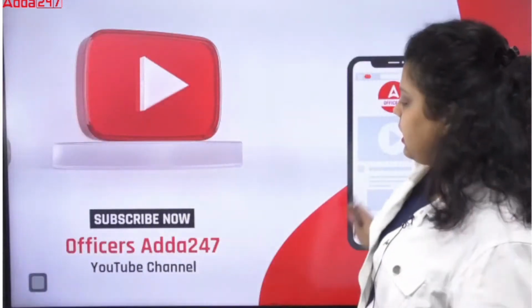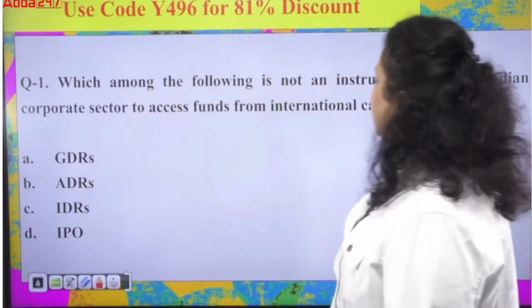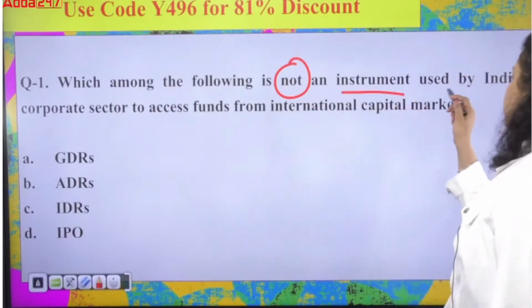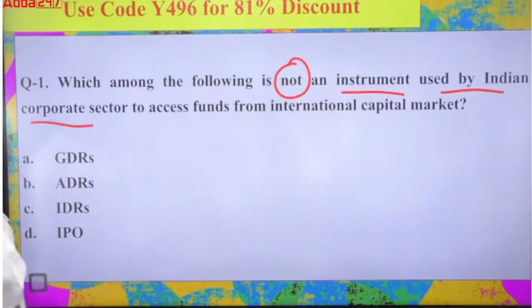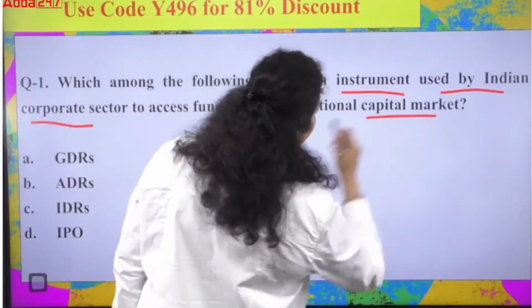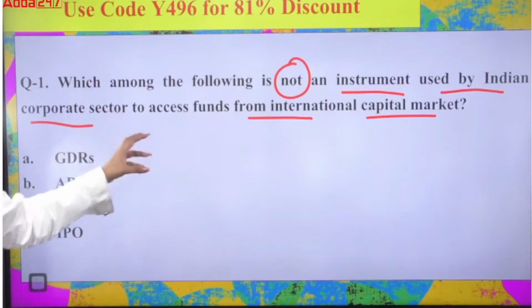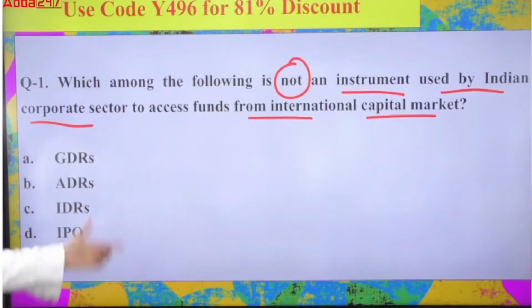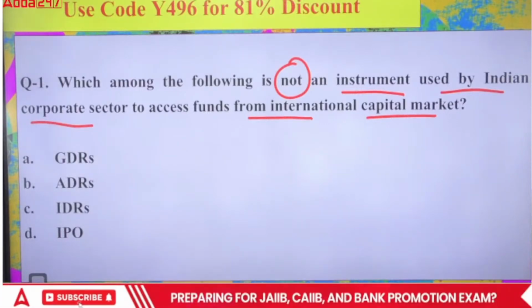Okay, now let's start the session with the first question, which asks: which among the following is not an instrument used by the Indian corporate sector to access funds from the international capital market? So what we are saying is, which of the following is not an instrument by which you can raise funds from the international capital market? Is it GDR, ADR, IDR, or IPO?